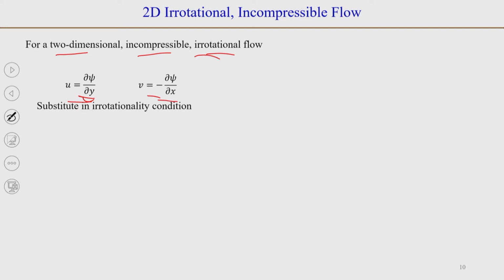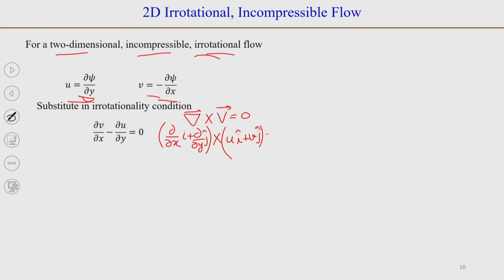So, we can substitute these definitions in the irrotationality condition, which is basically del cross V is equal to 0, and for 2D we can write dou by dou x i plus dou by dou y j cross product u i plus v j is equal to 0, and when you do that, you will get dou by dou x of u.